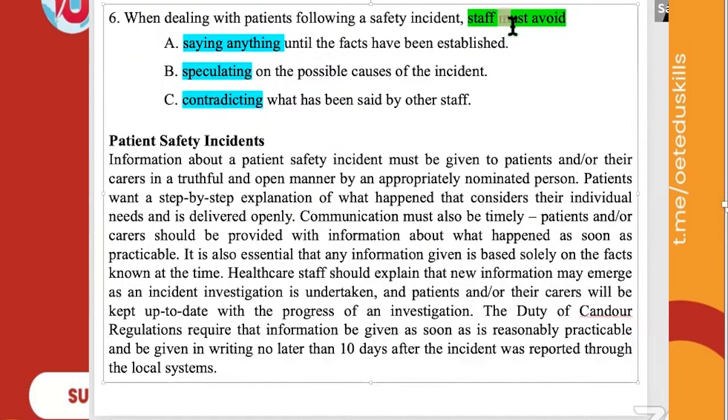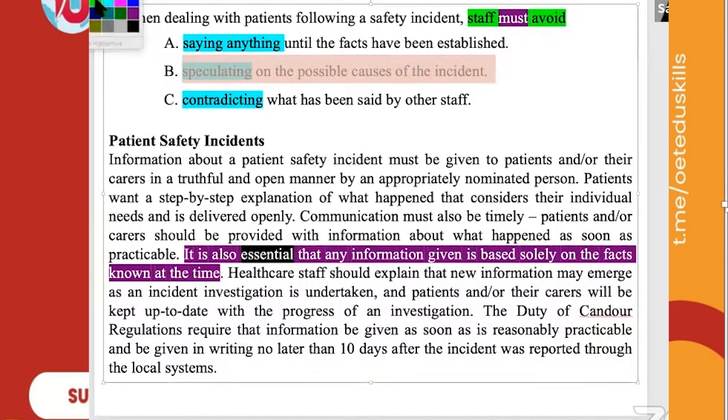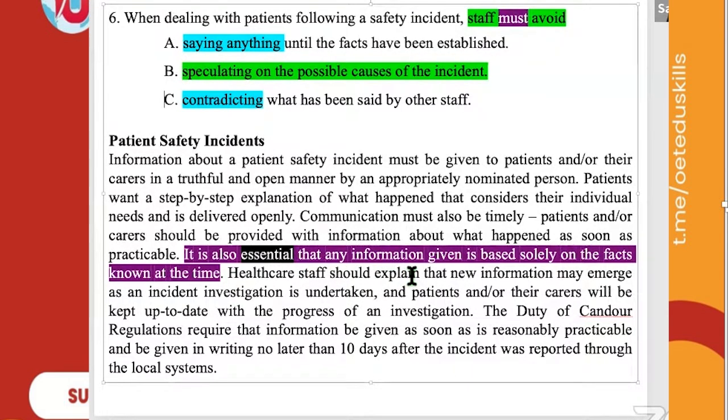See here, must is there. Do you have any synonym of must in this sentence? Essential. Essential is the synonym of must. It is also essential that any information given is based solely on the facts known at the time. You should speak based on the facts. Don't speculate. Don't simply predict. Staff must avoid speculating on the possible causes of the incident. Did you get it? Only based on the facts, no speculation. Speculation means maybe this will be like that, or speaking about the future. Predicting. Speculation means predicting. Hope it is clear. Yes, Father.